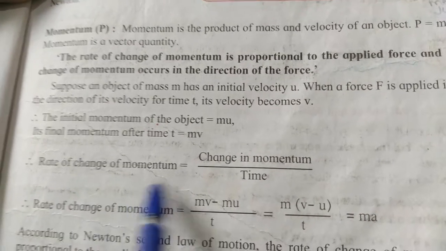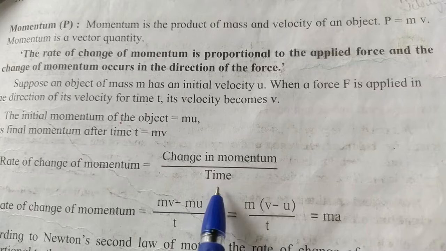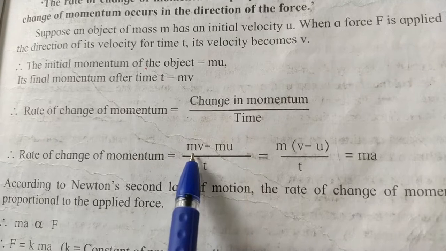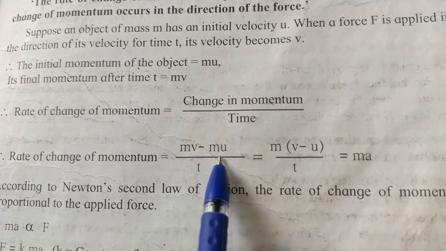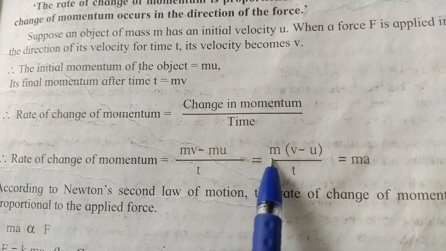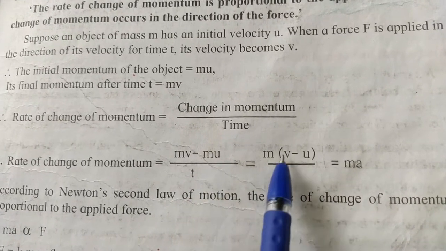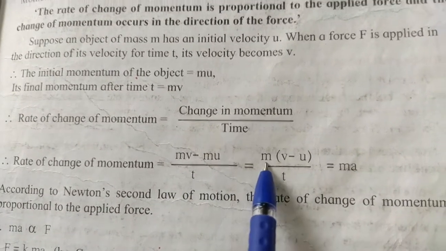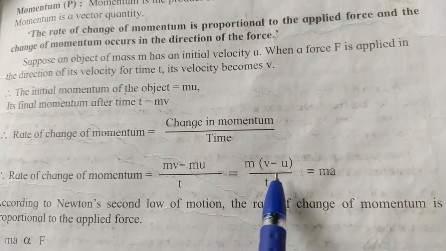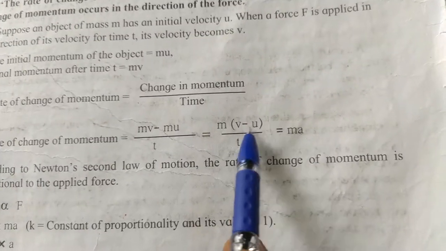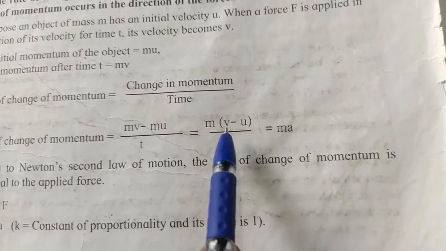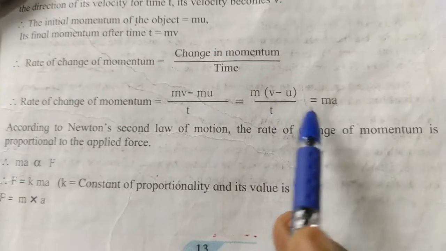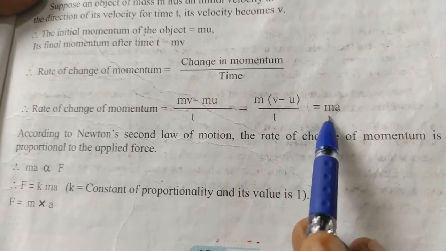Then the rate of change of momentum is nothing but change in momentum upon time. It can be written as the final momentum minus the initial momentum upon t. If you take m common, we can write this as m into (v minus u) upon t. As we know, acceleration is nothing but v minus u upon t. So I write m as it is, and instead of (v minus u) upon t I write a. Then we get the rate of change of momentum as ma.